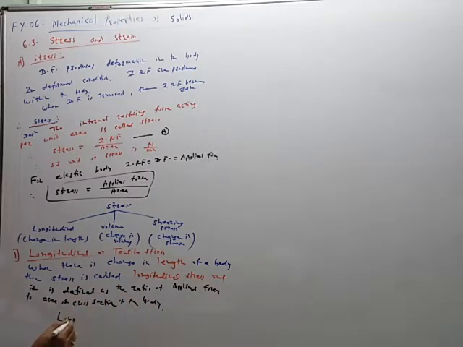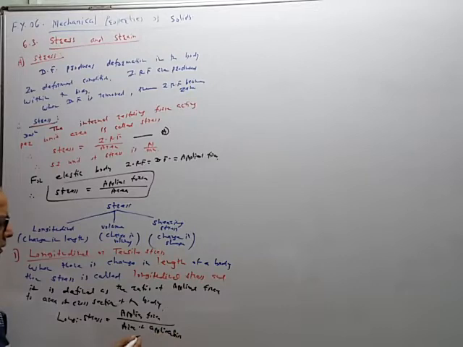So longitudinal stress is equal to applied force upon area of application of force. The area on which the force acts is the only area we have to take.